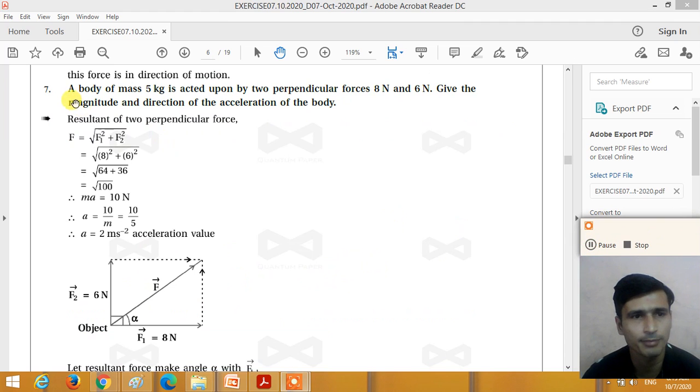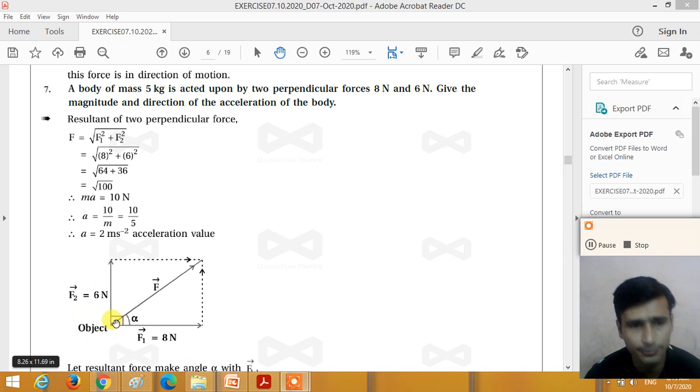Now, question number 7. A body of mass 5 kg is acted upon by two perpendicular forces, 8 Newton and 6 Newton. Give the magnitude and the direction of the acceleration of the body, right? So here if we consider the object, two perpendicular forces act upon it. First force is in the horizontal direction, 8 Newton. So F1 we take as 8 Newton, and the second force, perpendicular to the first force, F2 is equal to 6 Newton. So here two perpendicular forces act on the body of mass 5 kg, right?